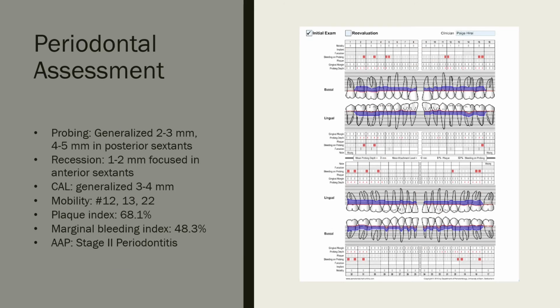For his periodontal assessment, he had probing depths of 2 to 3 millimeters and some 4 to 5 millimeter pockets in the posterior sextants. He had recession of 1 to 2 millimeters focused in the anterior sextants. His clinical attachment loss was generally 3 to 4 millimeters. He has mobility on tooth number 12, 13, and 22. His plaque index was 68.1%. His marginal bleeding index was 48.3%, and his AAP is stage 2 periodontitis.